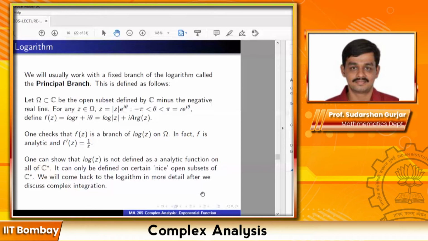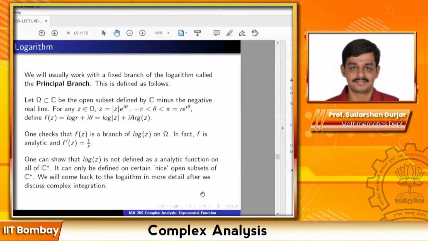Okay, any questions so far? This r is e to the log r. This f(z) is equal to log r plus i theta. So this r is just the magnitude, mod z. Oh, okay, thanks. Sorry, maybe I should have added that. So z is equal to r e raised to i theta. So you take log, this log of r plus i times theta. So r is mod z for me. This is the definition. And now it's clear.